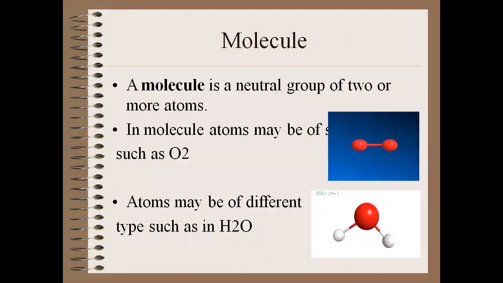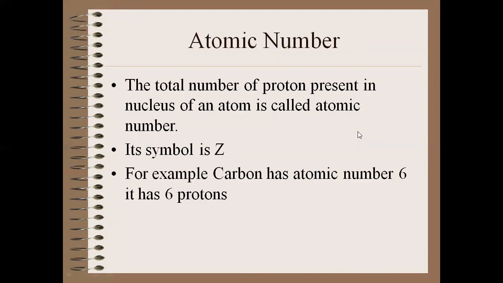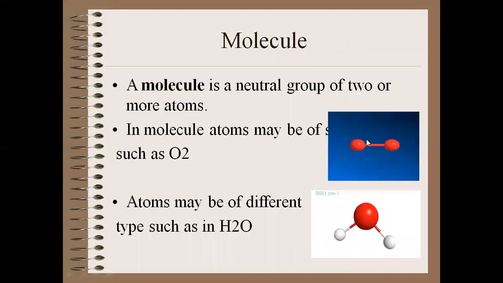What is a molecule? Yes. A molecule is a neutral group of 2 or more atoms. In a molecule, atoms may be of the same type, like in oxygen. There are two oxygen atoms, and they are making a single O2 molecule. While in a molecule, atoms may also be different.